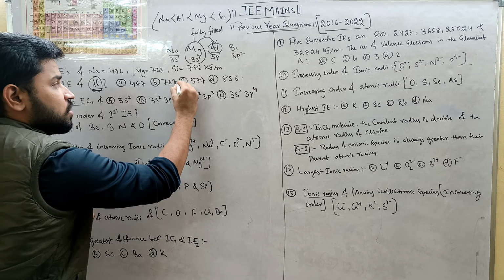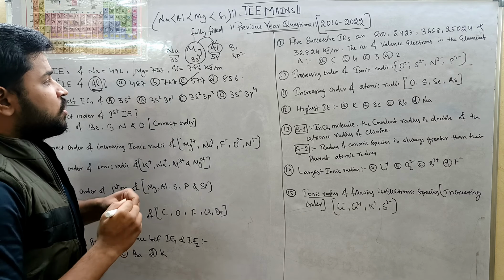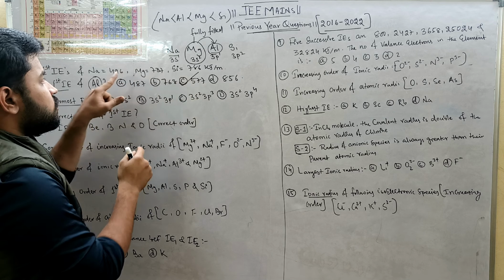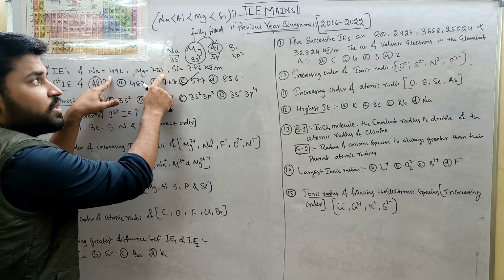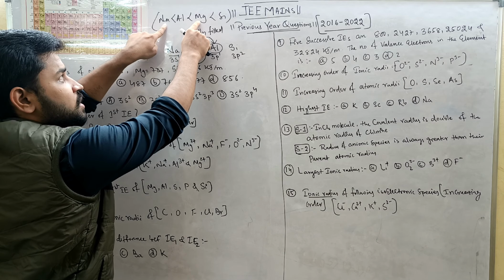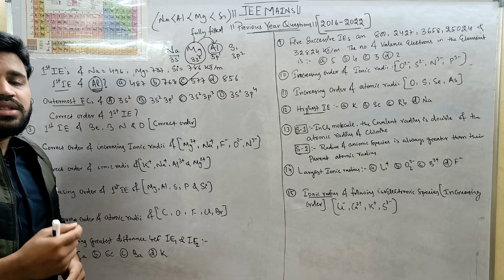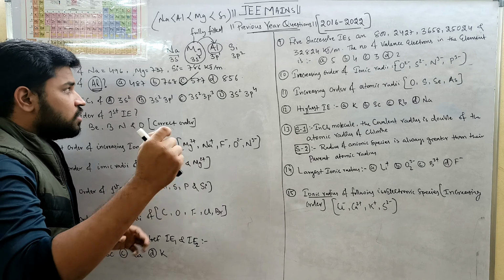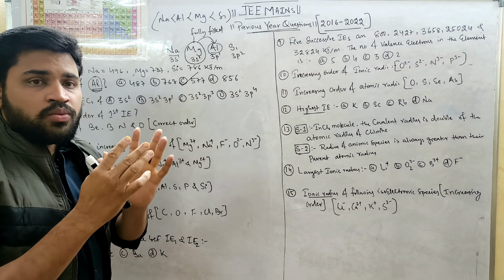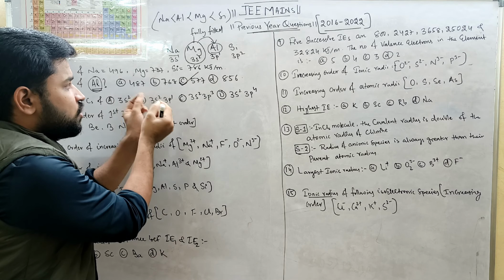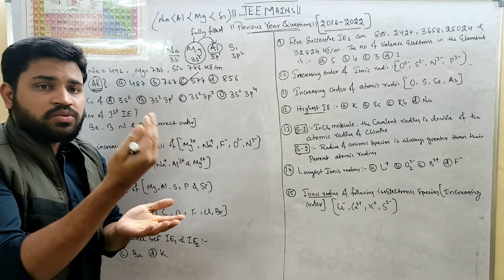So which one is the answer? It is 577. This 577 value lies between 496 and 737. So aluminium is 577. This is how you have to find the answer. It is the trick about the orders as we discussed.